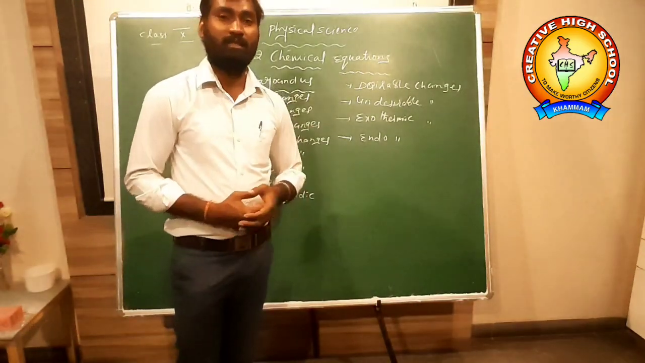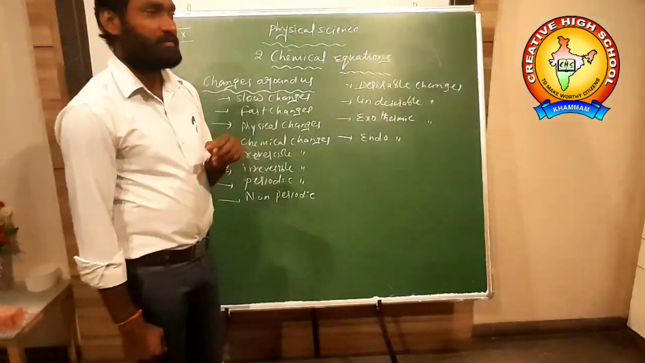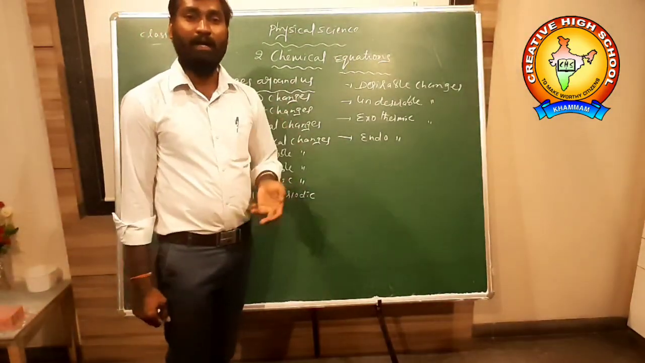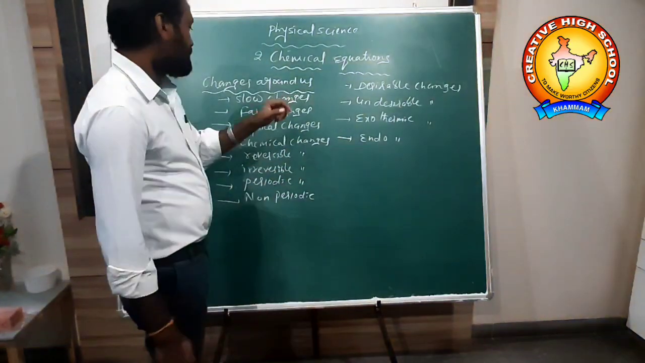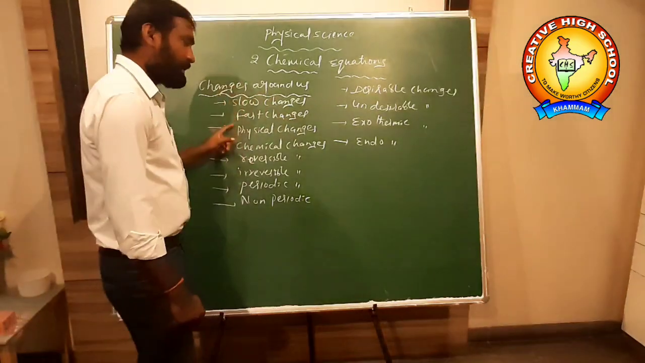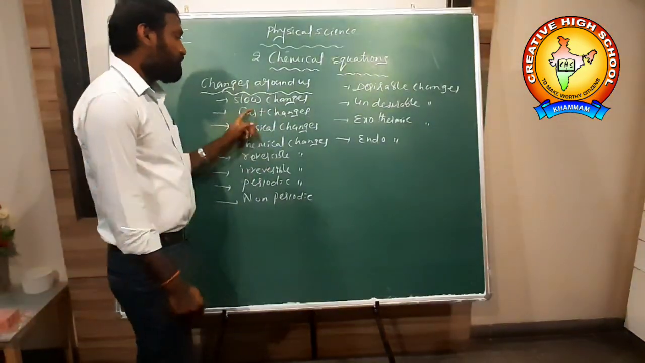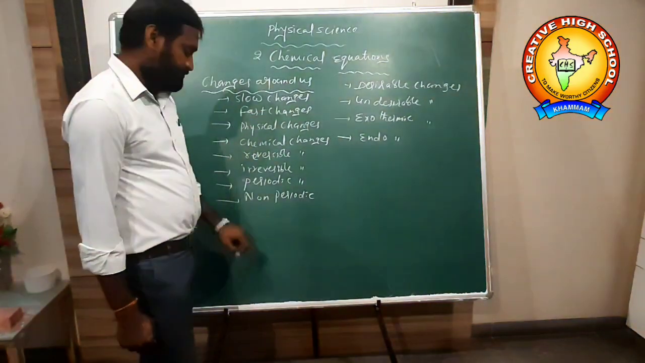So it is called a slow change. For example, growing of a human being, growing of a plant, occurring of seasons are all examples of slow changes. Fast change: burning of a matchstick, burning of paper, bomb blast are all examples of fast changes.